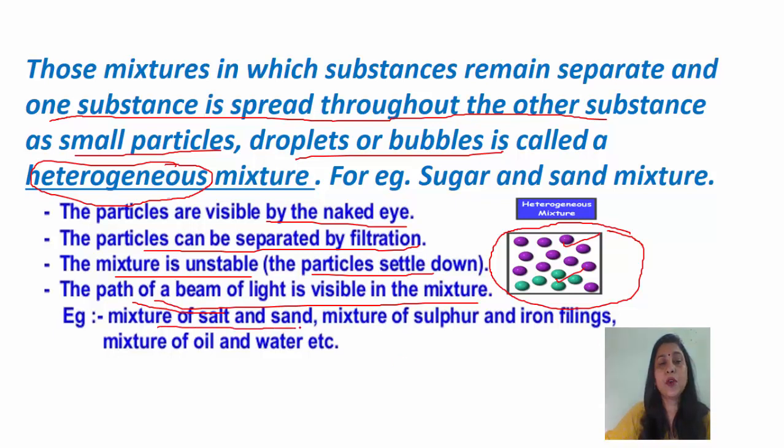Examples: a mixture of salt and sand, a mixture of sulphur and iron filings, a mixture of oil and water. They all are heterogeneous mixtures.